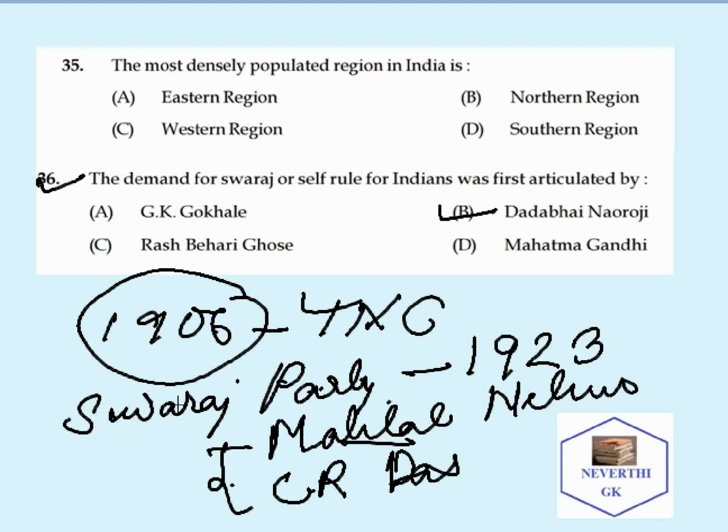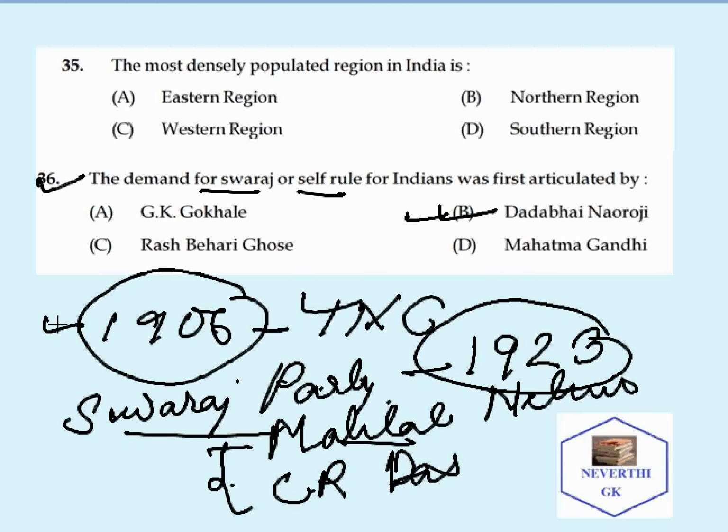C.R. Das and Motilal Nehru formed the Swaraj Party in 1923. But as far as the demand for swaraj or self-rule is concerned, it was first made by Dadabhai Naoroji in the year 1906 during the Congress session.